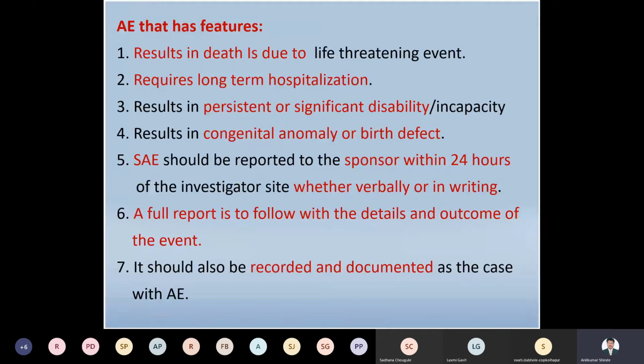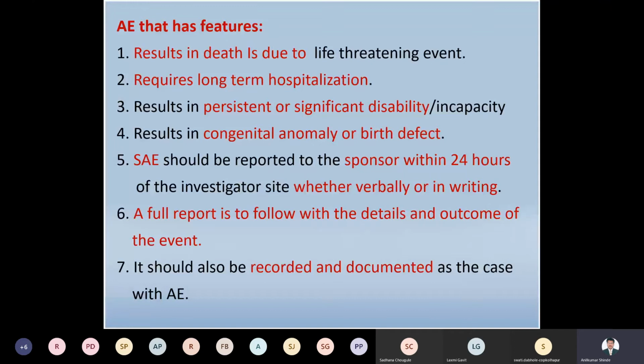With this adverse event, the result may be the death of the person due to life-threatening events, right? Due to various serious adverse events, it may cause the death of the person. This is called a serious adverse event. They require long-term hospitalization, where the person is hospitalized for a very long time.